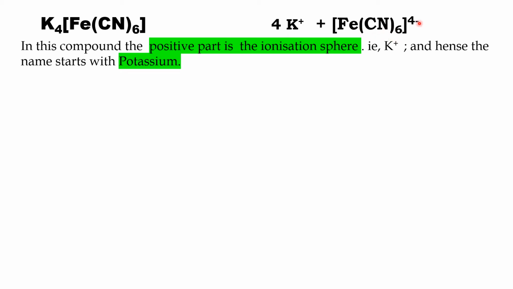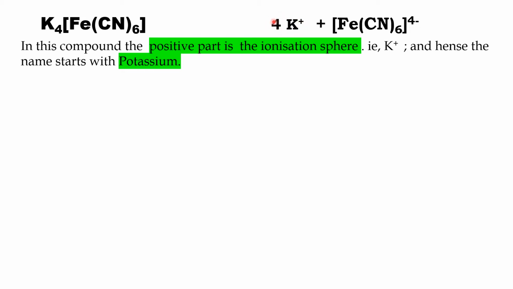That means for this coordination compound, the ionization sphere has positive charge and the coordination sphere has negative charge. So according to IUPAC rules, we have to name the positive part first, then the negative part. In this compound, the positive part is the ionization sphere.